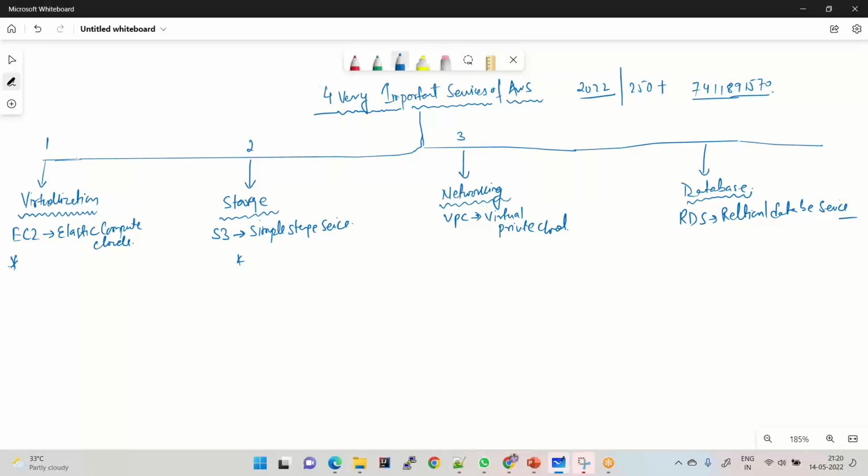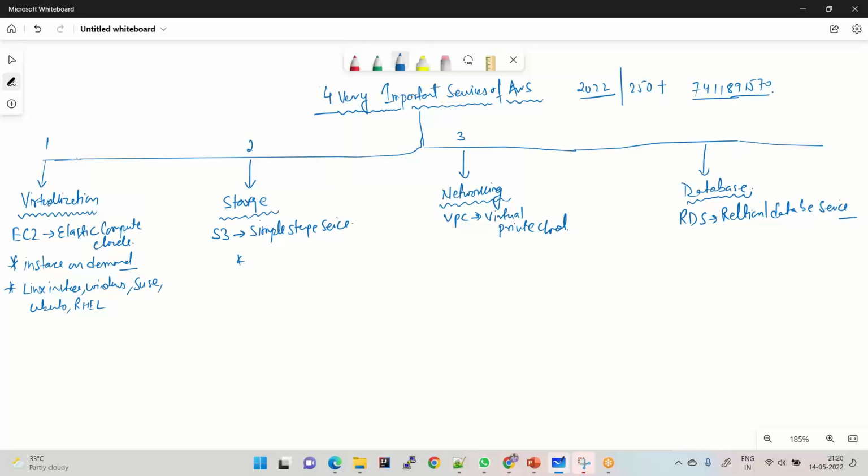Servers are called instances. You can create instances on demand, which means whenever you want, you can create instances. So what kind of instances are supported? We can have Linux instances, Windows instances, and we can create SUSE, Ubuntu, and RHEL. So we can create multiple flavors of virtual machines, and people basically understand EC2 as a virtual machine. Whenever you want, you can create a virtual machine at your convenience.